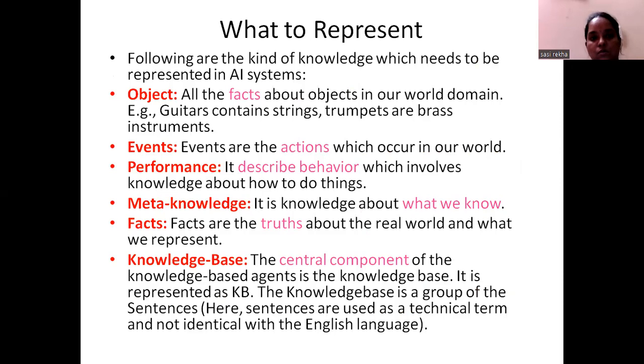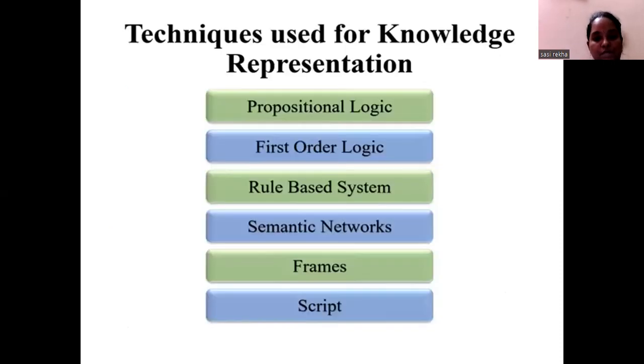So what to represent? What is the knowledge? What kind of knowledge can an AI system be used for representing? It has objects, like all the facts about the objects in the real world domain, that we have to represent, and events, the actions which occur in our world, and also performance, the behavior which involves the knowledge about how to do things, and meta knowledge, right? Facts, the truths about the real world, what we represent, and we have one more central component which is called the knowledge base. Okay. So these are some components which are needed for knowledge representation.